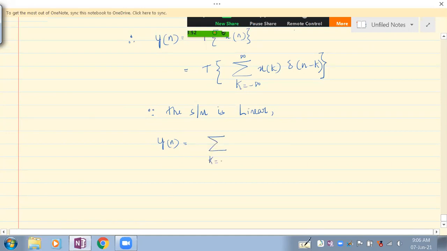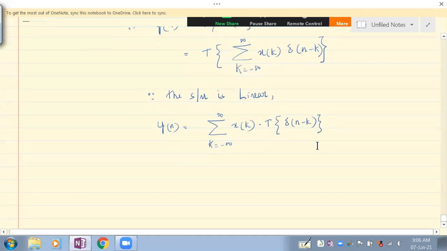So we can take these two out and apply the response only on delta of n minus k. So this is the response to what? Impulse function. Understand now? If this is the response to the impulse function, then this can be written as the sum from minus infinity to infinity of x of k into h of n minus k.